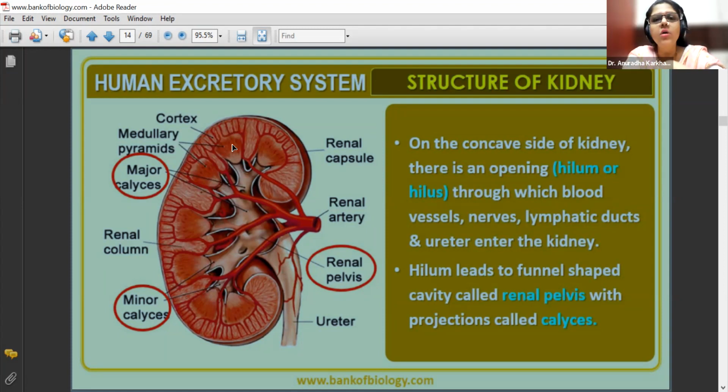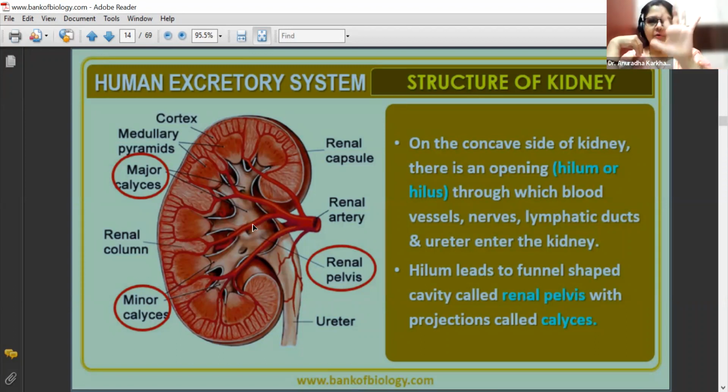So the area below the cortex will be called the medullary area. Okay, so because these triangular or pyramidal shaped structures are present in this medullary region, we call these pyramids what? Medullary pyramids. Okay, then look at this word, major calyces. Look, major calyces. What does major calyces mean?